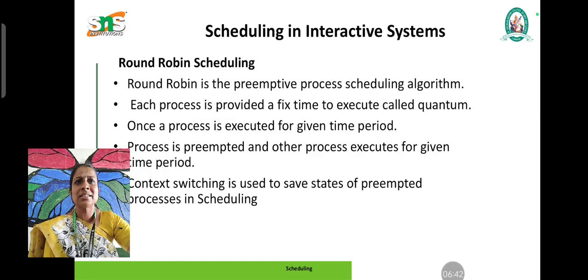Next is scheduling in interactive systems. In scheduling in interactive systems we will discuss round robin scheduling. Round robin scheduling is a preemptive process scheduling algorithm. Here each process is given a fixed time to execute, which we call a quantum. Every process is executed based upon this quantum. We will see an example for this.